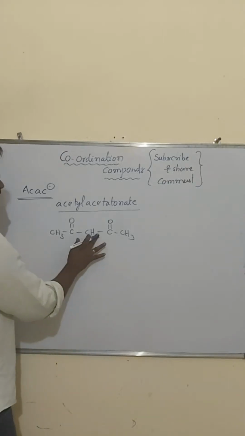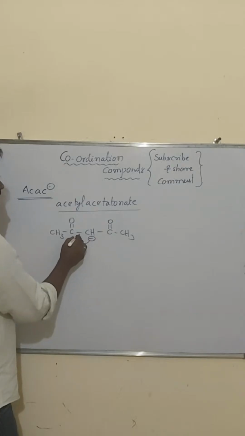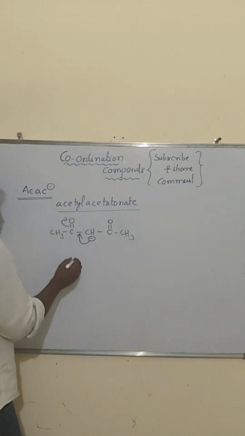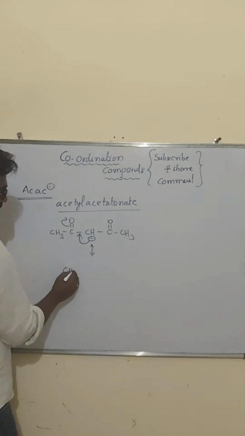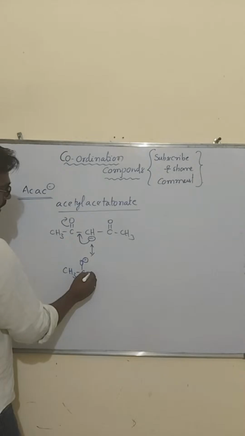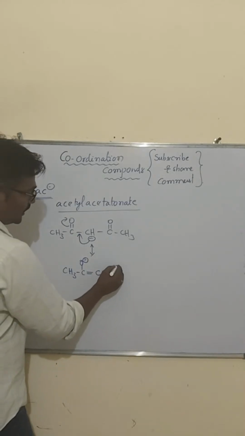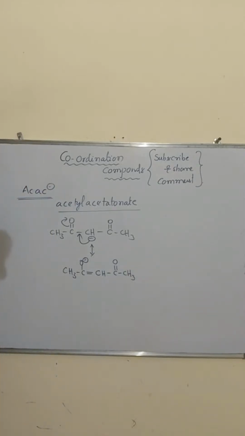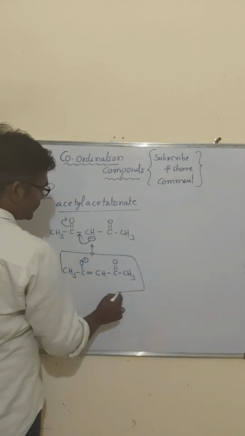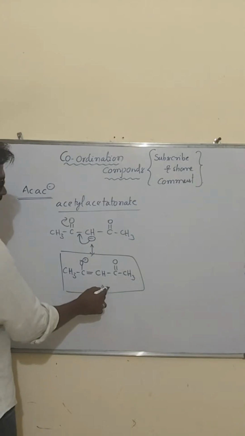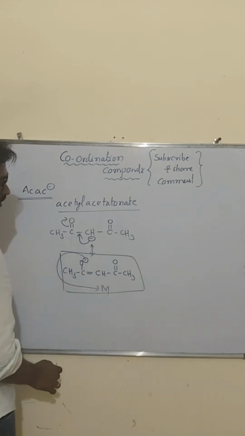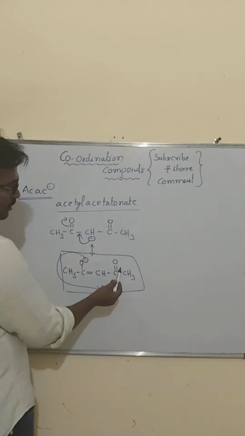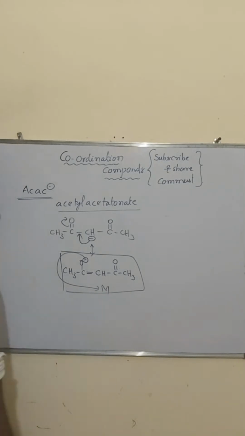Then when one of the hydrogens is removed from here, a negative charge will be formed. It will be shifted to an oxygen atom: CH3 bond CO minus, then double bond CH, then bond C double bond O, CH3, like this will be formed. Clear, my dear students? Understand all of you. So this is the original structure of acetyl acetonato. This is also a bidentate ligand. How is it a bidentate ligand? The negative charge will be attached to the metal atom. Sir, wherever the lone pair of electrons are there, that can also attach with the metal.